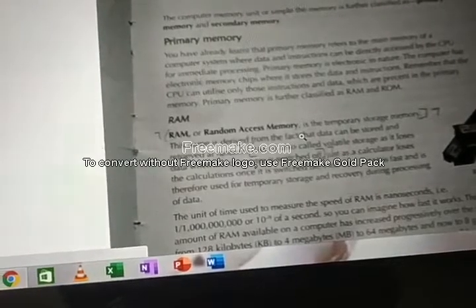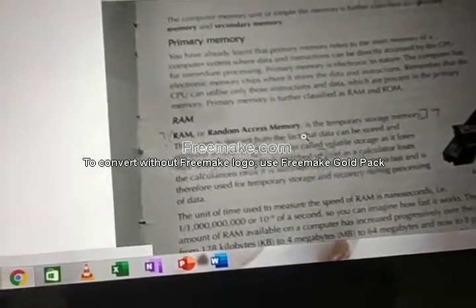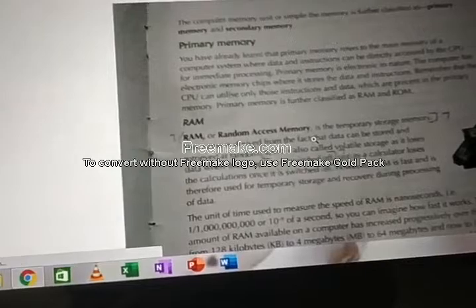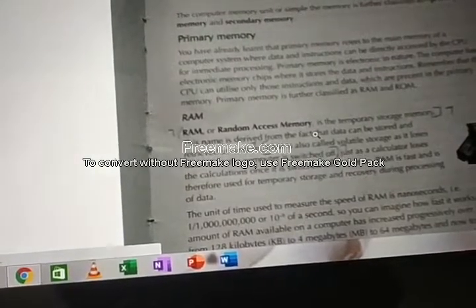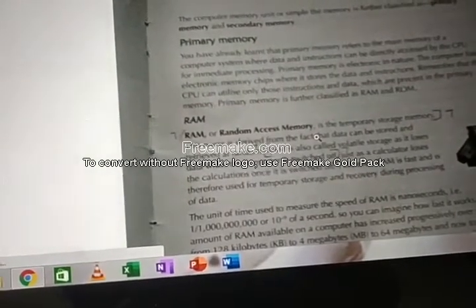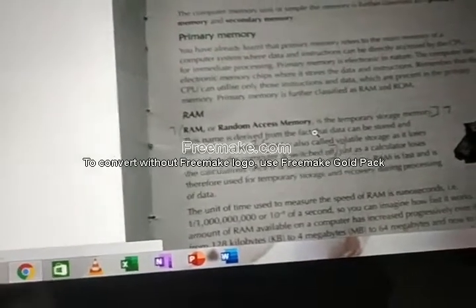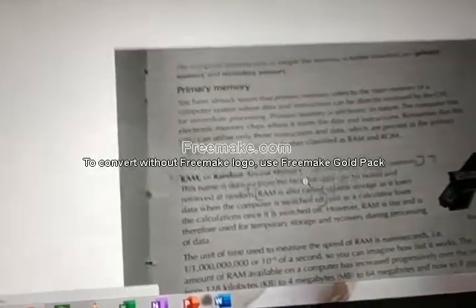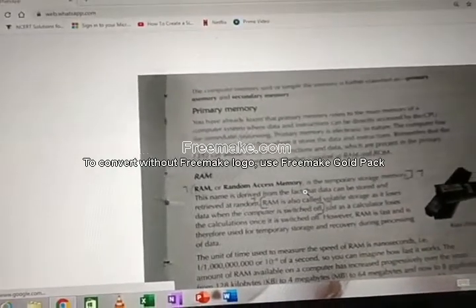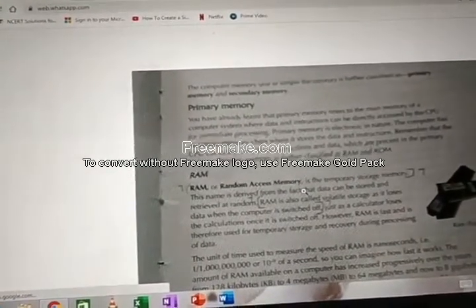What is meant by nanosecond? 1 second divided by 100 crore. The speed of RAM is measured in nanoseconds.